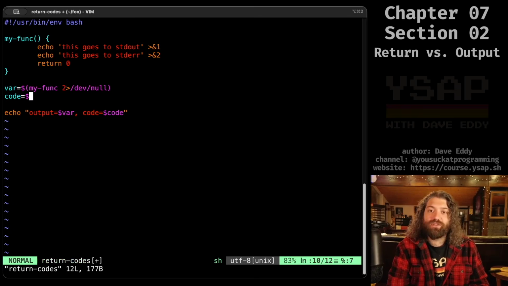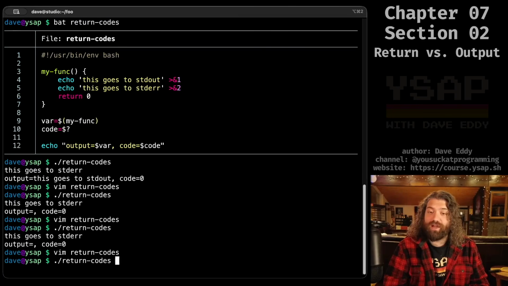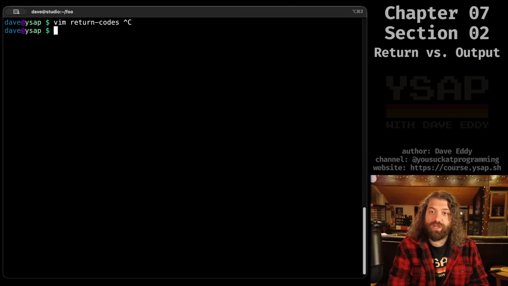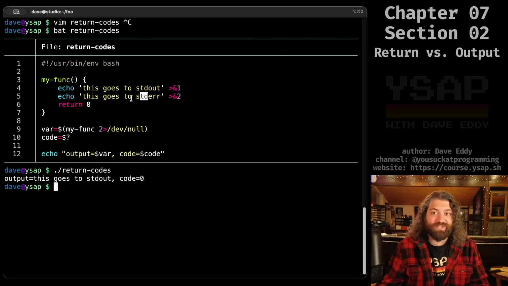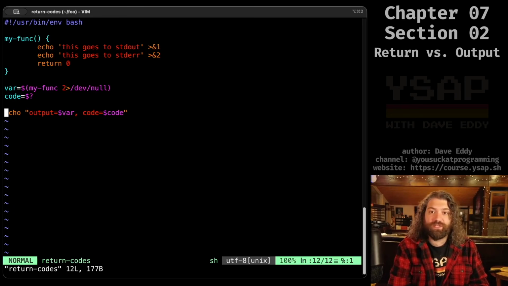Now we could say 2 greater than dev null. We're going to throw out standard error, but we're still going to let standard out go through. So here, I'll show you that code real quick. And if we run it, you can see that this goes to standard out, but there was no standard error message because we threw it away when we ran the script, which is super nice. It's super convenient to be able to do this.